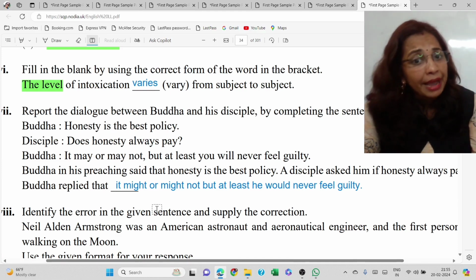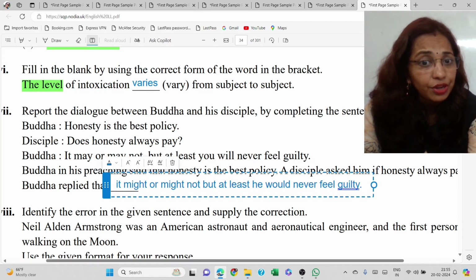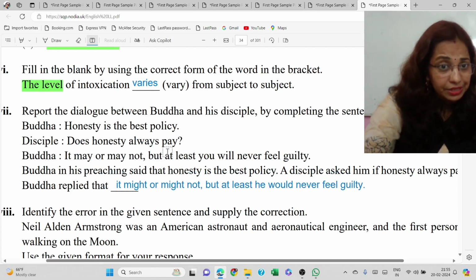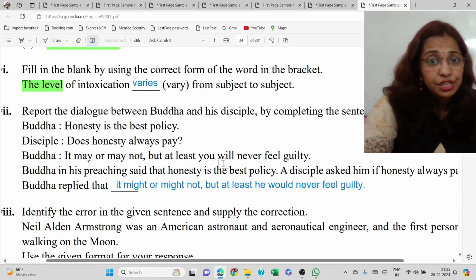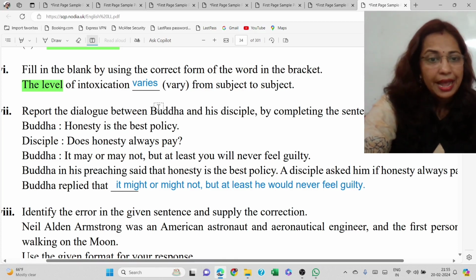So what would be the answer? Buddha replied that it might or might not. After that, you need to put a comma because there a comma was there. I mistook. But at least he would never feel guilty. So this is the answer.